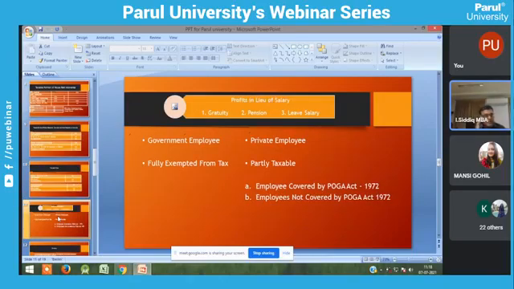The next one is profit in lieu of salary. There are three items: one is gratuity, another one is pension, and another one is leave salary.